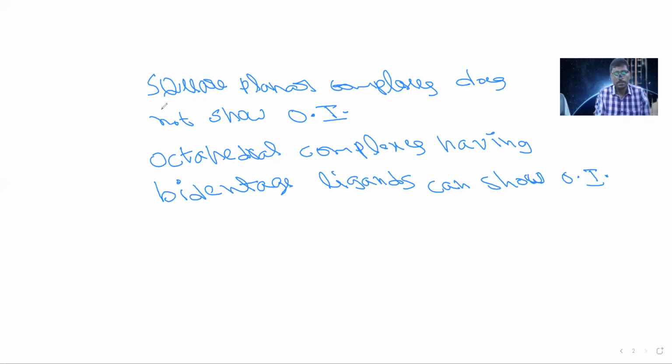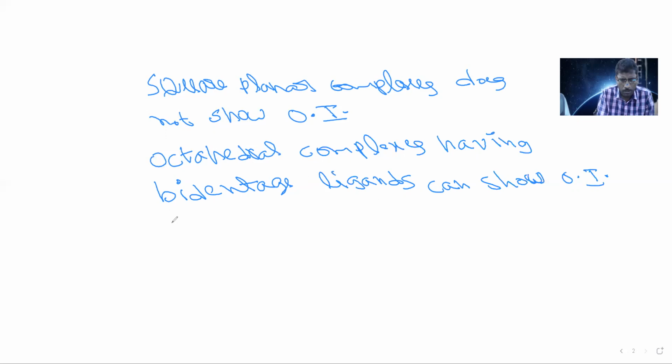So square planar does not show optical isomerism, whereas octahedral complexes will show optical isomerism. But in octahedral, bidentate ligands are common. So octahedral having bidentate ligands, mostly they will show optical isomerism.